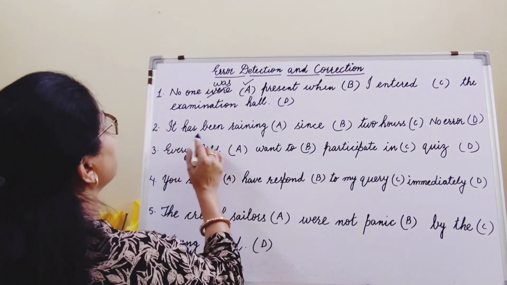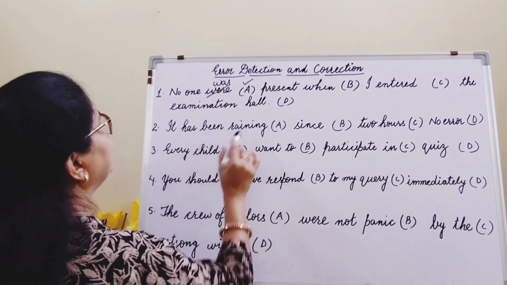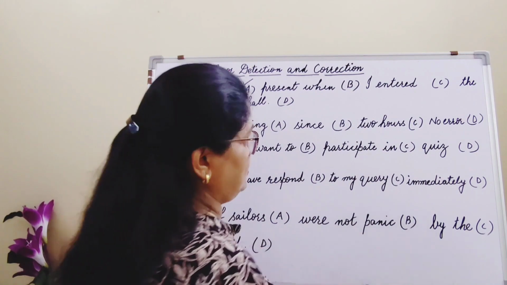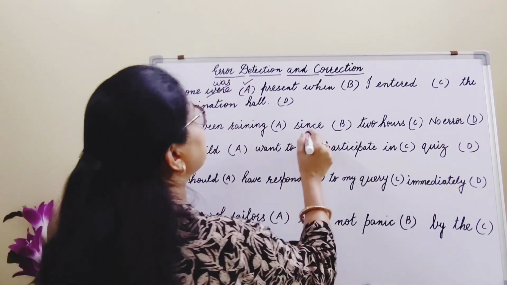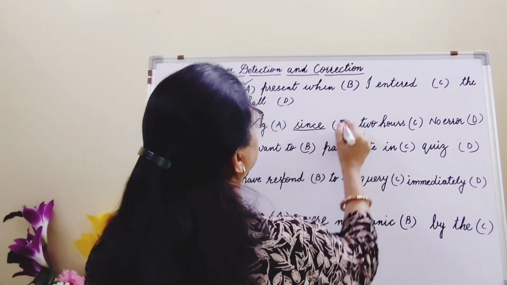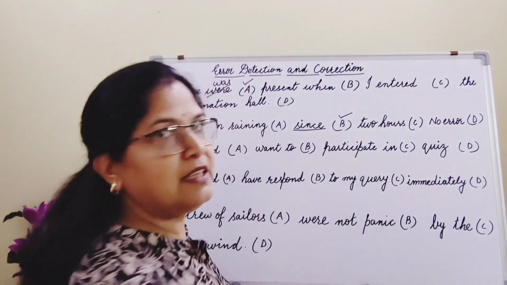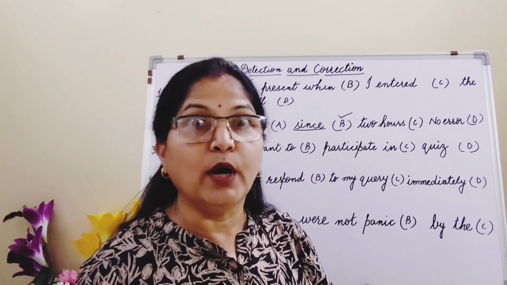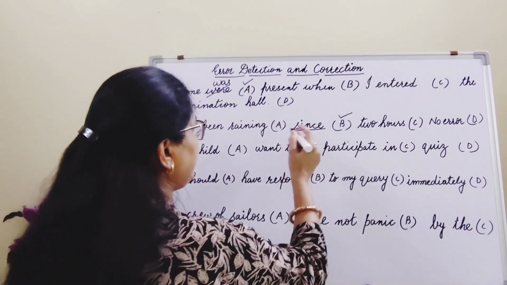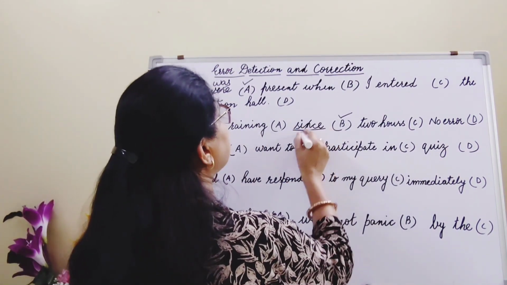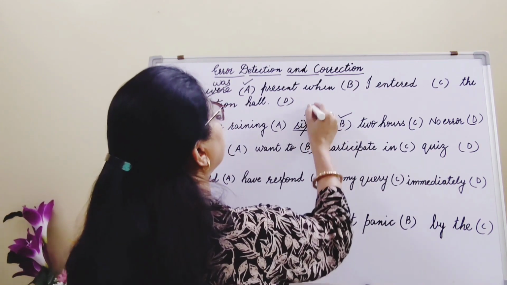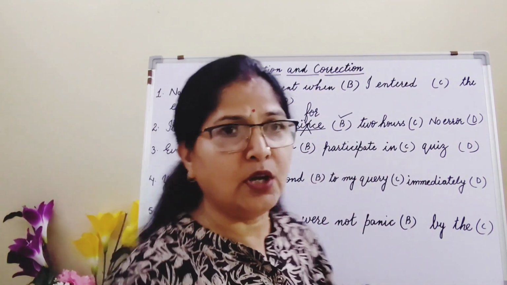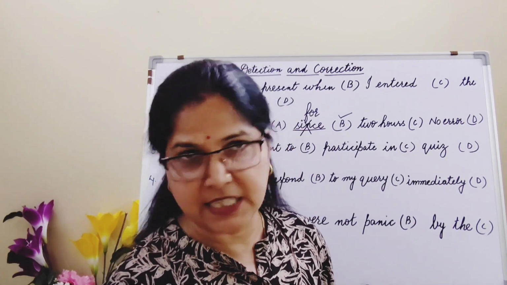Let's see, it has been raining. I don't find any mistake in this. It has been raining since 2 hours. So remember, here the mistake is in part B. Since is always used when we say something about a point of time. So here since will not be used, and what will we use in place of since? For will be used because 2 hours is not giving a specific time.